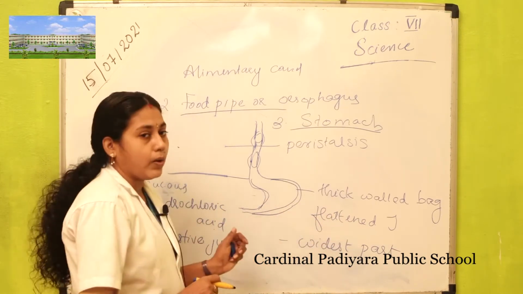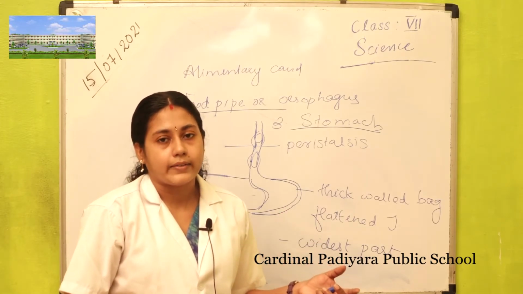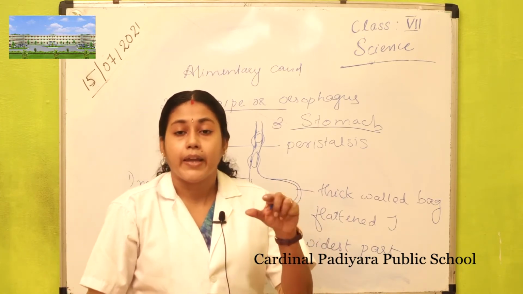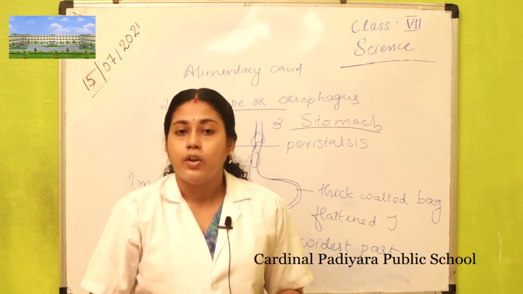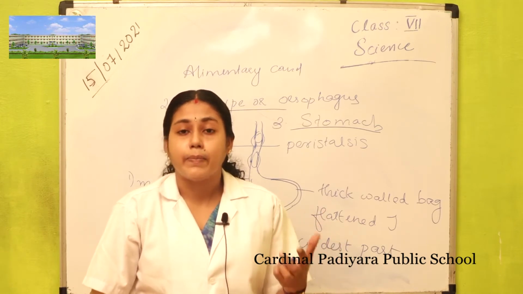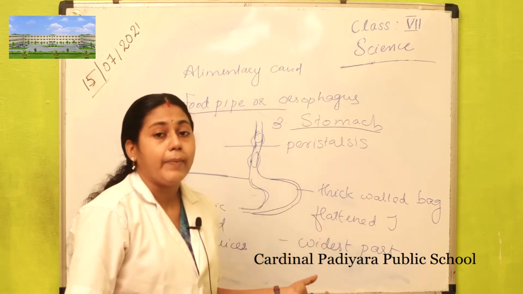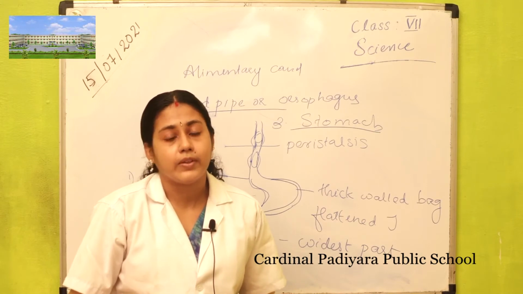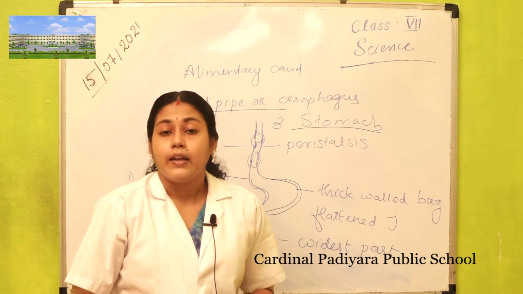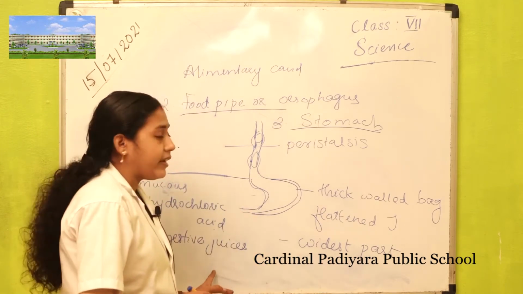Next secretion produced in our stomach is hydrochloric acid, and its function is to kill bacteria that may enter our stomach through the food. We eat food from different conditions, and it may contain germs, bacteria, etc. To some extent, all these germs are killed by the hydrochloric acid produced in our stomach. This acid kills the bacteria that may enter our stomach along with the food item. And the next secretion is digestive juices.